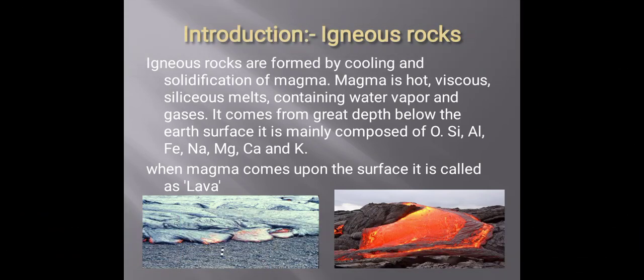Introduction. Igneous rocks are formed by cooling and solidification of magma. Magma is a hot, viscous, siliceous matter containing water vapor and gases. It comes from a great depth below the Earth's surface. It is mainly composed of silica, aluminium, iron, sodium, magnesium, calcium, and potassium.